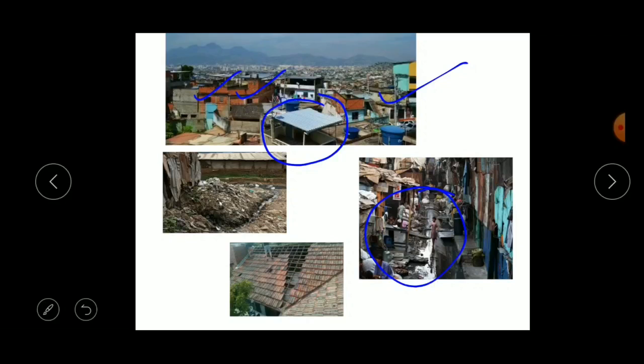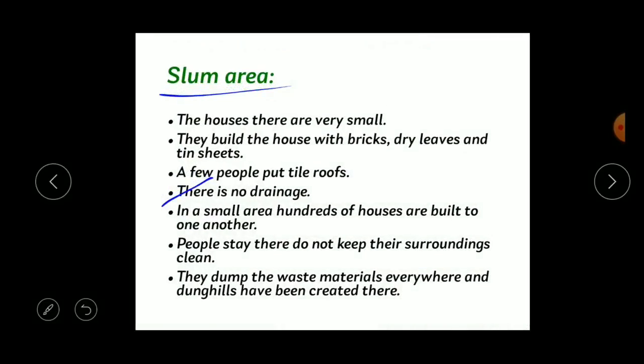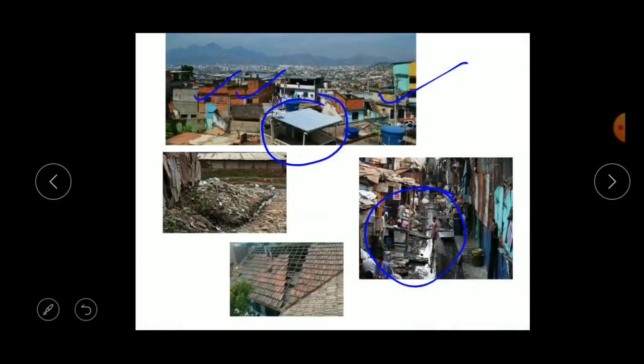So, that's why they will face some of the problems, like they will not get proper lighting also. Okay, and people who stay there do not keep their surroundings clean. Here you can see in this picture some of the people who live in the slum areas, they will not clean their surroundings, they will leave it as it is.